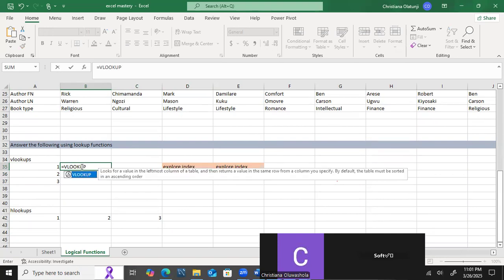Okay, let's see what it's giving us. It says it looks for a value in the leftmost column of a table and then returns a value in the same row of a column you specify. By default, the table must be sorted in an ascending order.